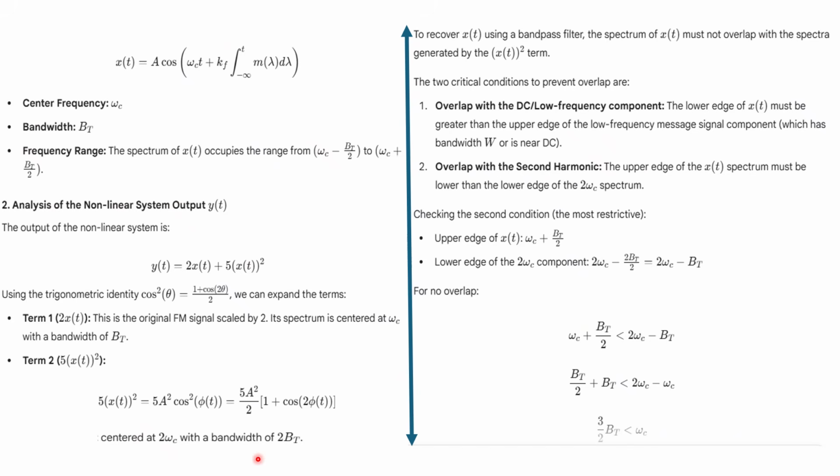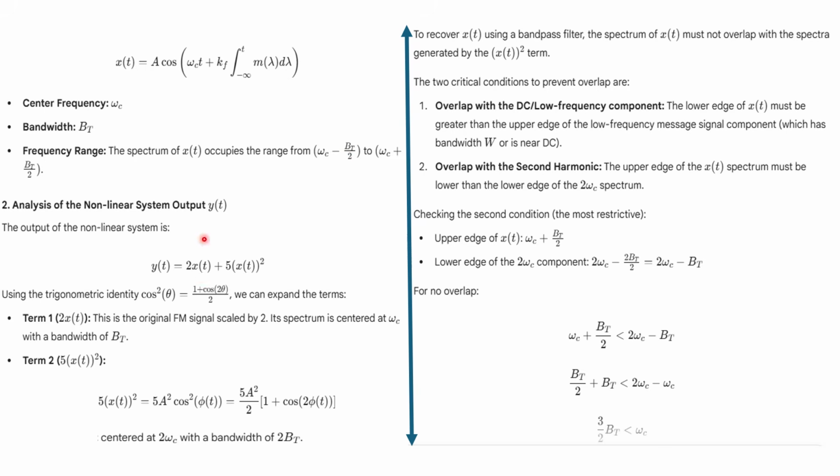So how to calculate here? x(t) is given as A cos(omega_c t + k_f integral from minus infinity to t of m(t) dt). This is actually angle modulation, if you remember. This is for frequency modulation, where omega_c is the carrier frequency and the message signal corresponds to how the angle will vary. So here, around omega_c, the bandwidth is the entire B_T, as already given in the question. So the total variation will be minus and plus B_T by 2.